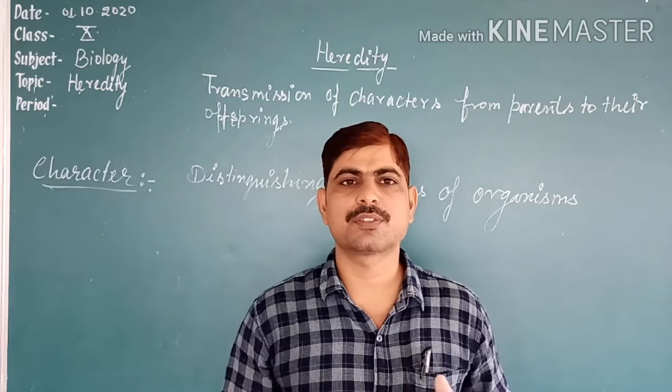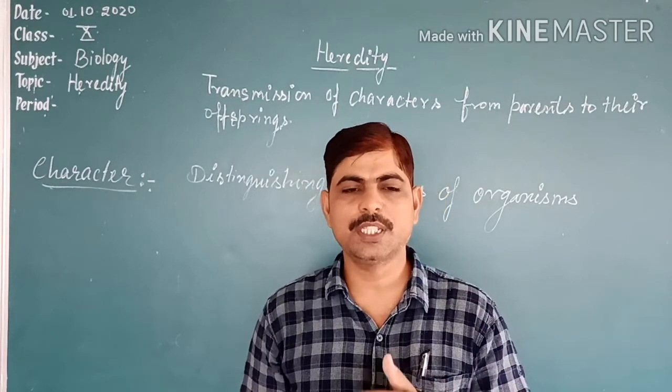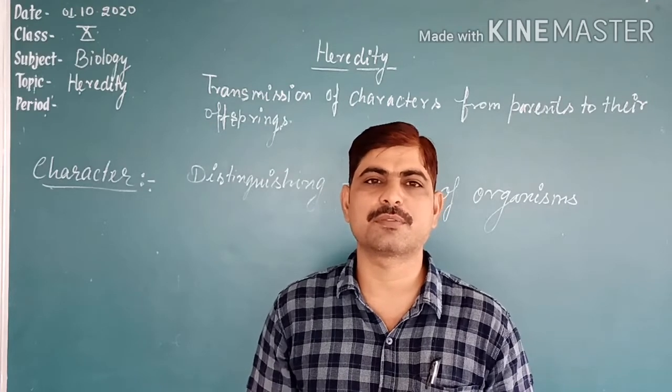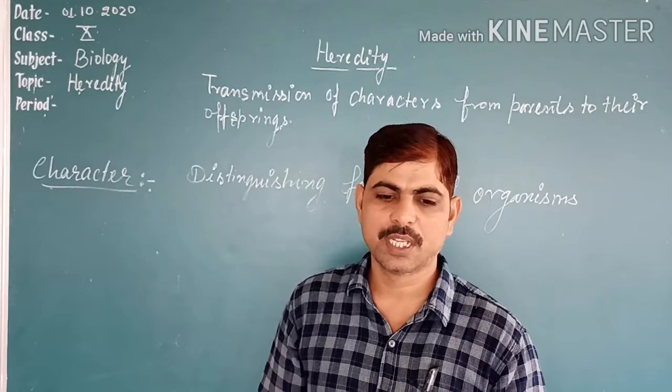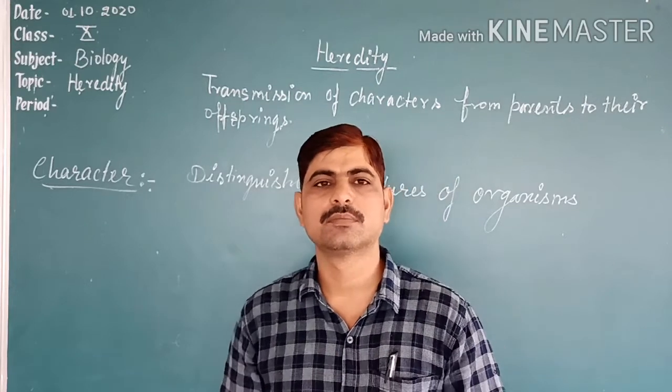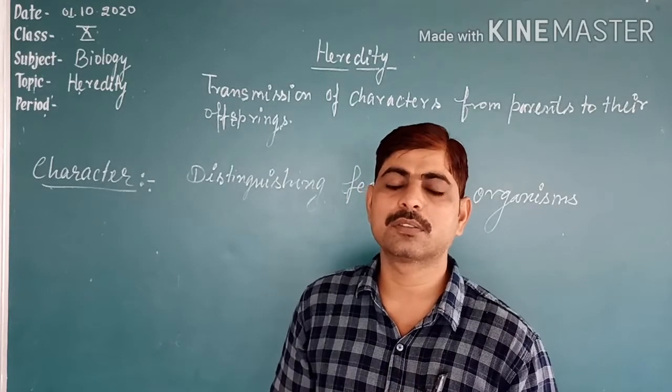So the branch of science that deals with the study of variations and the diversity of organisms is called evolution, and this topic has been removed. Now we are studying what?